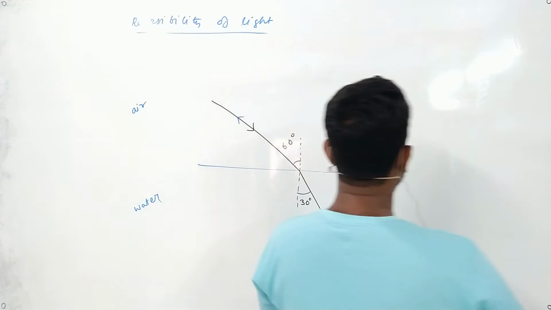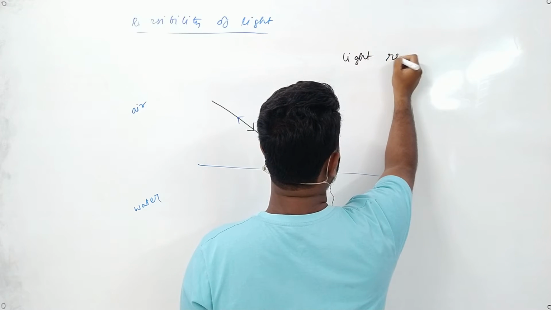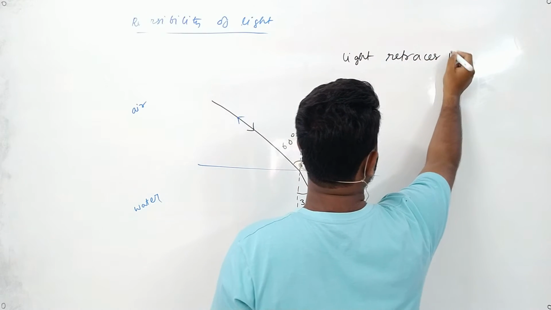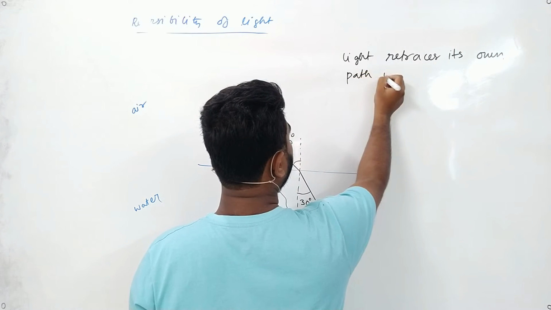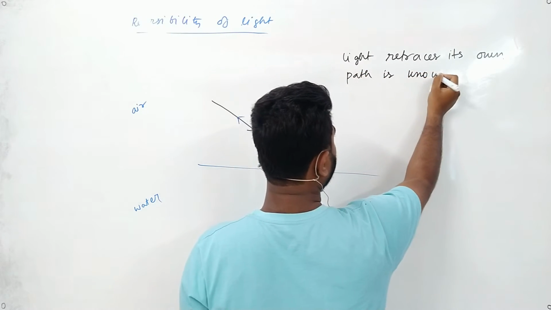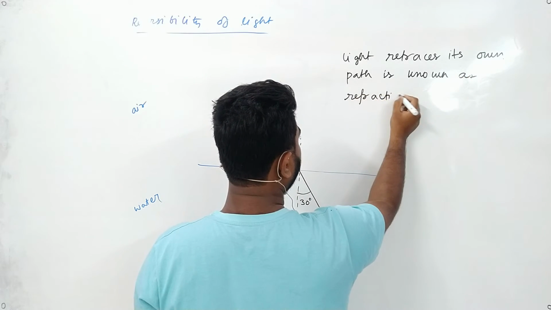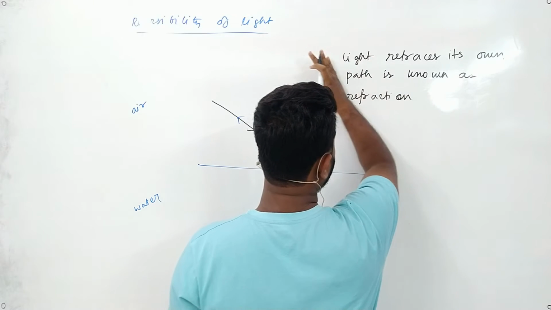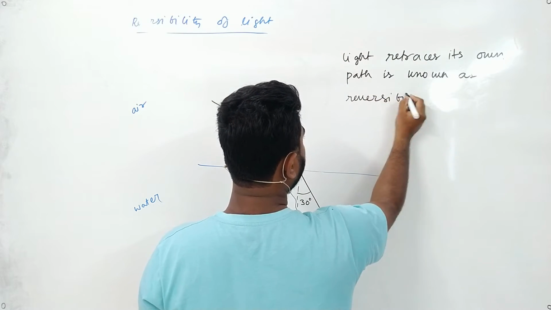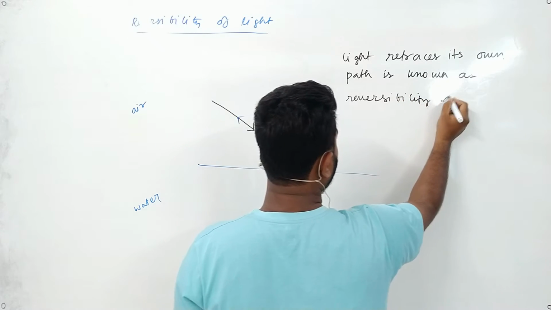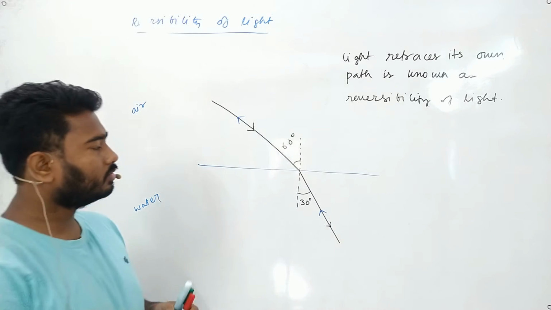So the phenomenon that light retraces its own path is known as reversibility of light. I am asking all of you, is the concept clear now?